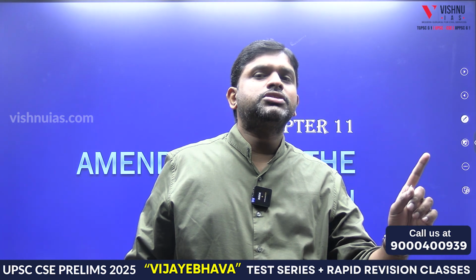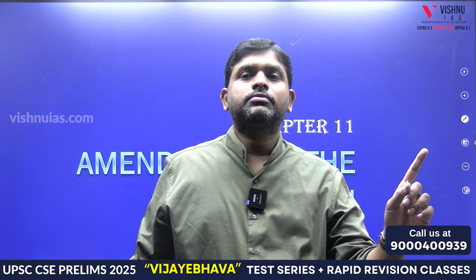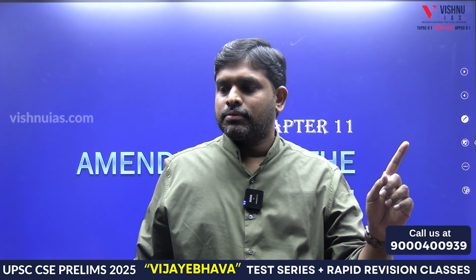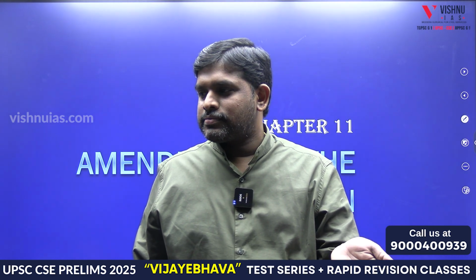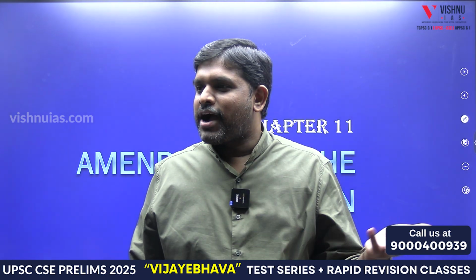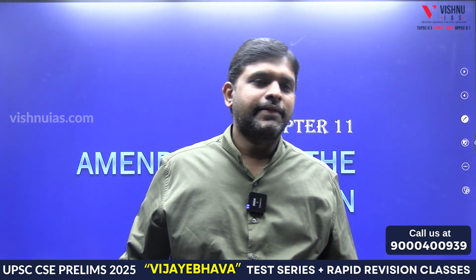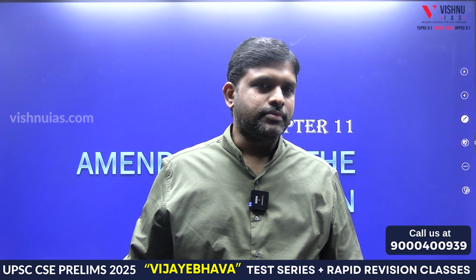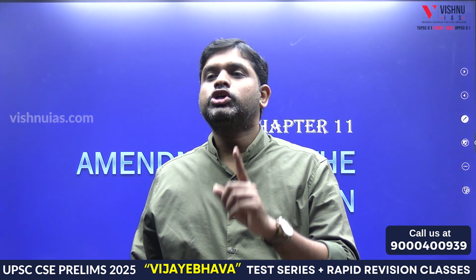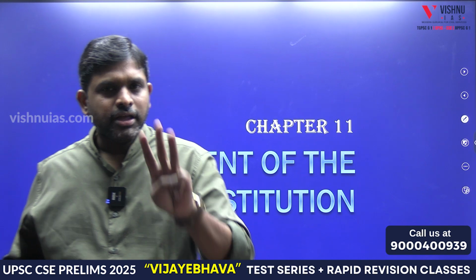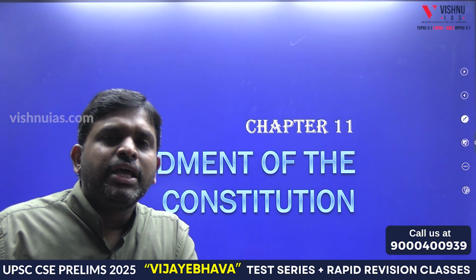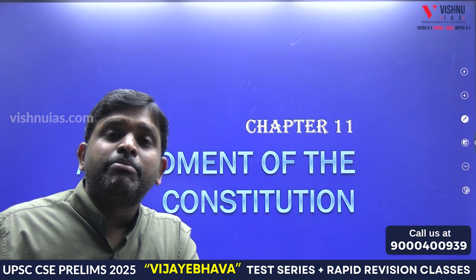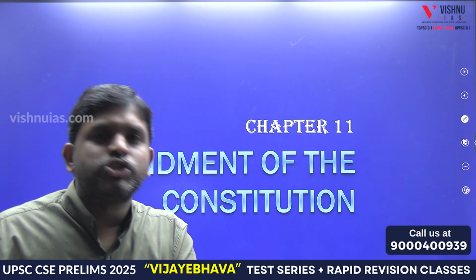Which part of the constitution? Part 20 of the constitution. So Part 20 of the constitution talks about constitutional amendment. Three types of constitutional amendments are there: by simple majority, by special majority, and by special majority plus 50% of the state legislatures accepting by simple majority. Three are there.